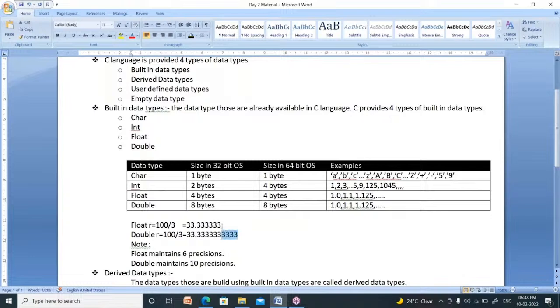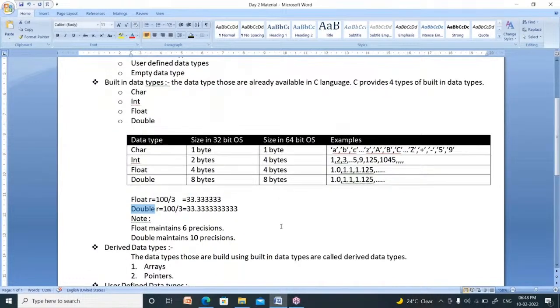Only the number of precisions is the difference between float and double. Remaining is the same. Size is also different. Size of float is 4 bytes, whereas size of double is 8 bytes. The number of precisions of float is 6 and of double is 10. Those are the differences. Now is it clear what is character, integer, float, double?